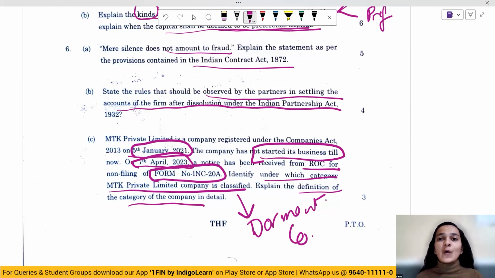So this was all with respect to your law question paper. So overall, the question paper was easy. However, there were a few topics which were not asked or which were not touched upon earlier by the institute, and this was the time when they touched upon it.